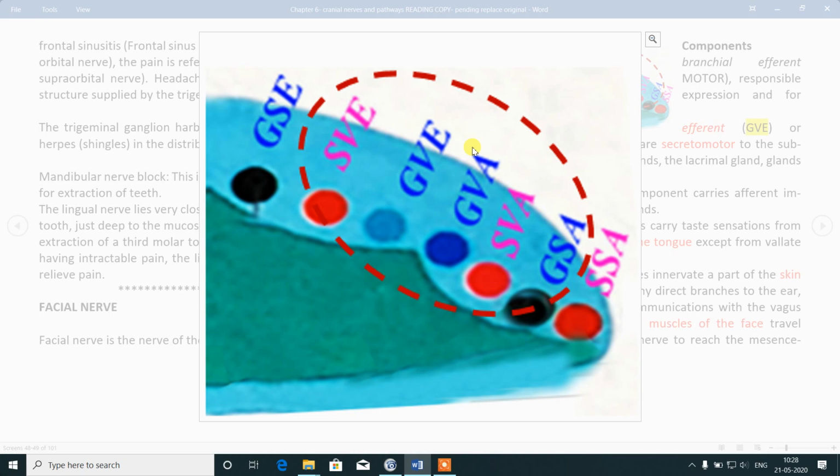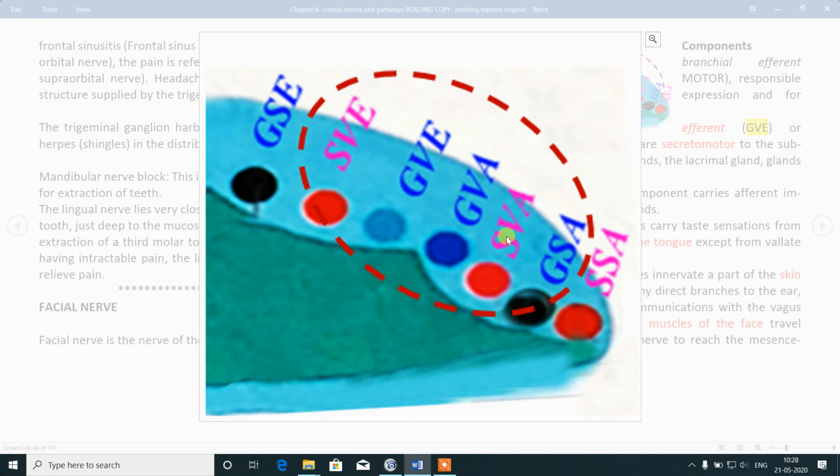Now our facial nerve, vagus nerve, glossopharyngeal nerve, they have the maximum components. In this diagram you can see the facial nerve is covering 5 out of 7 components.